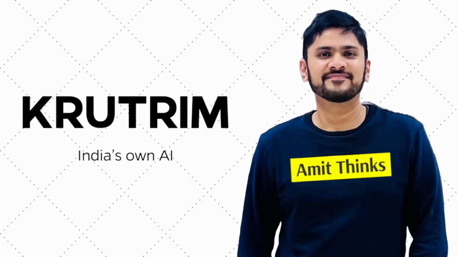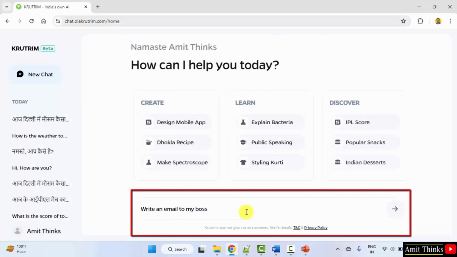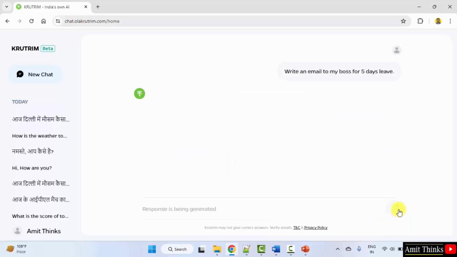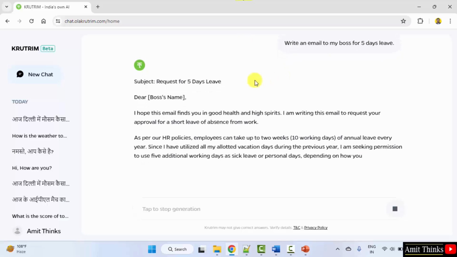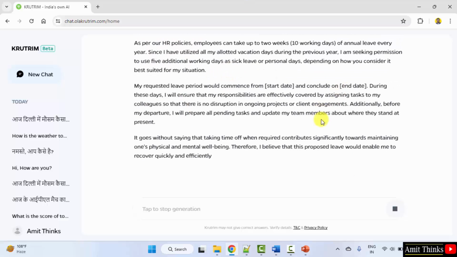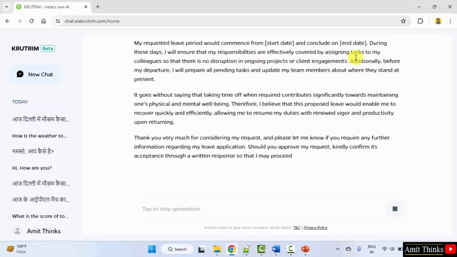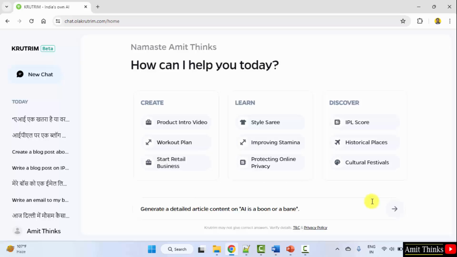In this video course, learn about Krutrim and its concepts. Krutrim is an AI chatbot developed by Ola. It is designed to understand and interact with multiple data types such as text, images, audio and video. Krutrim is India's own AI. It launched in December 2023 and has now become India's first AI unicorn.